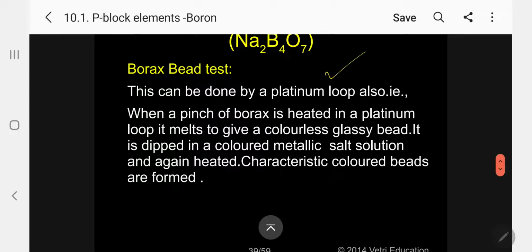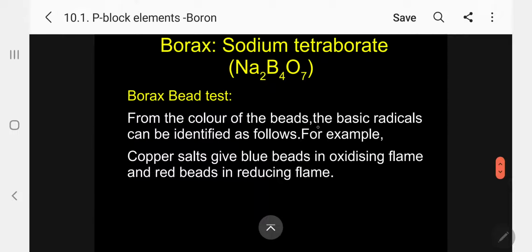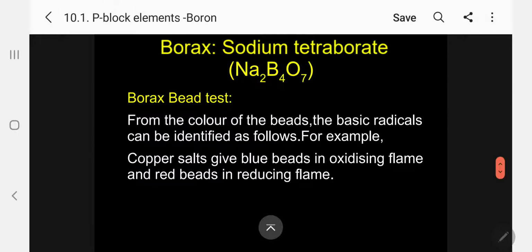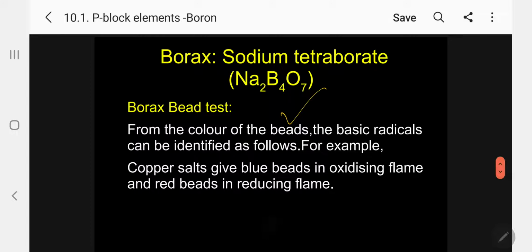Kindly follow. When a pinch of borax is heated in a platinum loop, it melts to give a glassy bead, the borax glass that we have seen already. It is dipped in a colored metallic salt solution and again heated. Characteristic colored beads are formed. From the color of the beads, the basic radical can be identified. For example, copper salts give blue beads in oxidizing flame and red beads in reducing flame.